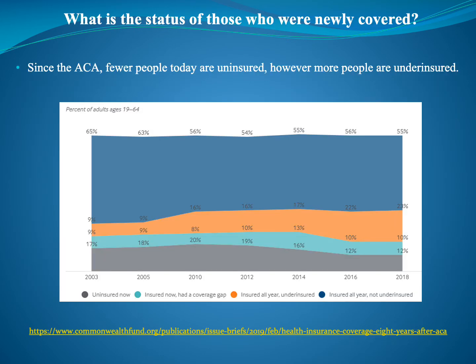What is the status of those who are newly covered? Since the Affordable Care Act, fewer people today are uninsured. However, more people are underinsured. And here you'll see a graph dating from 2003 to 2018 with the adults between the ages of 19 to 64.